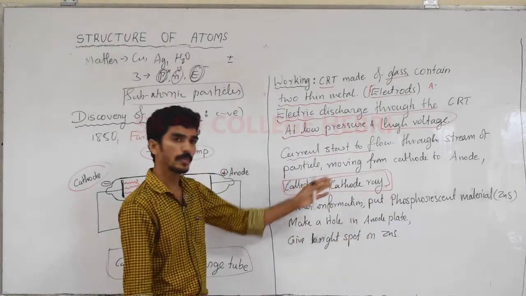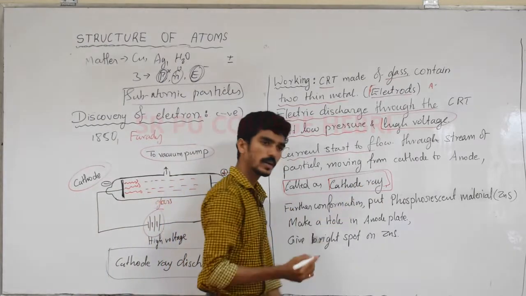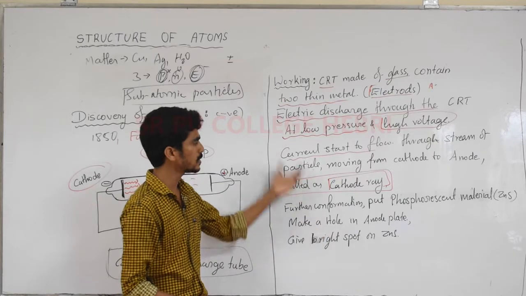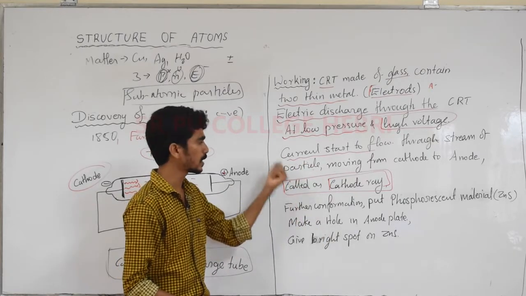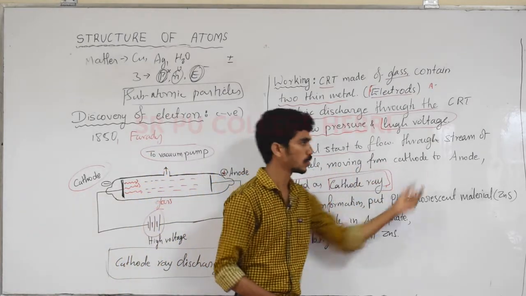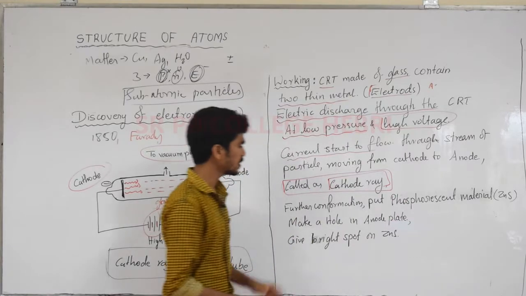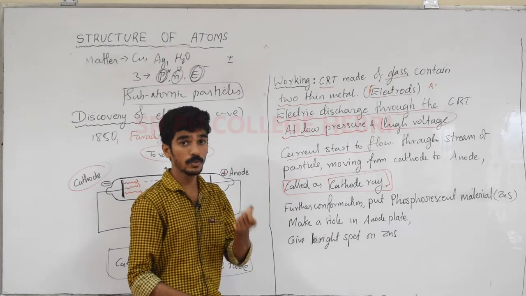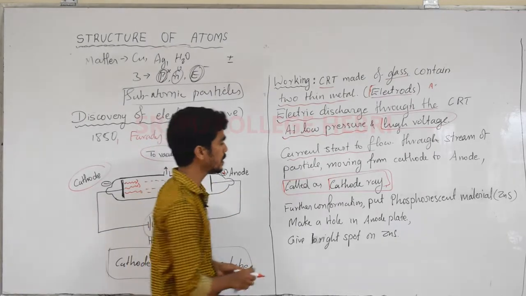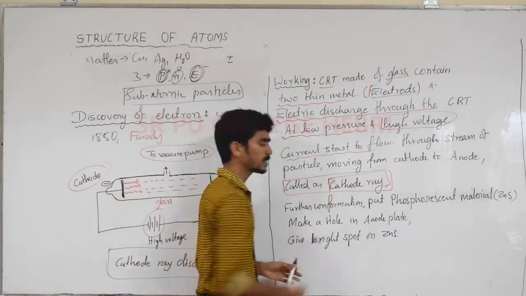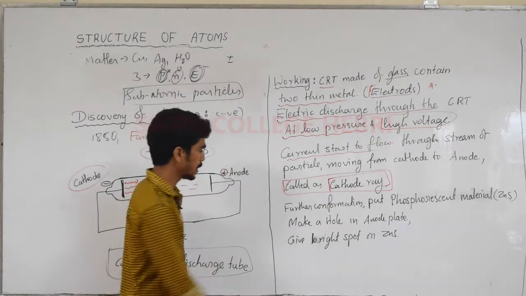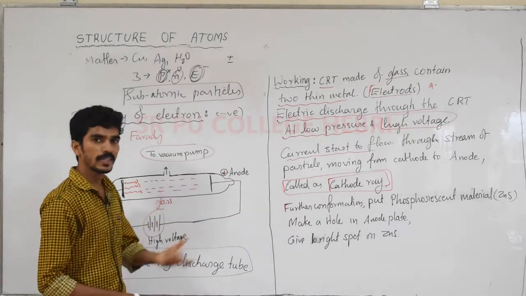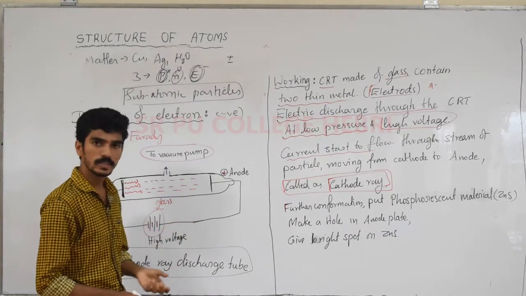We call them cathode rays. This may lead to one more question: what are cathode rays? Cathode rays are nothing but negative particles moving from the cathode. Their properties are similar to those of a negative charge, so whatever properties a negatively charged particle has, the cathode ray also has. All electrons we can't see with bare eyes.